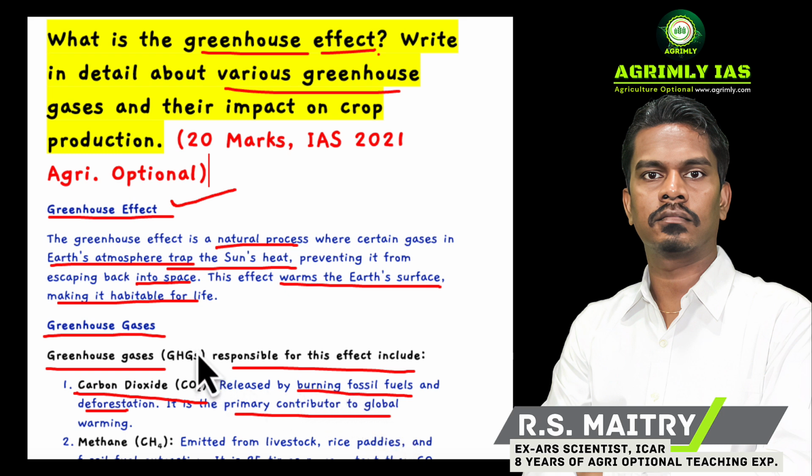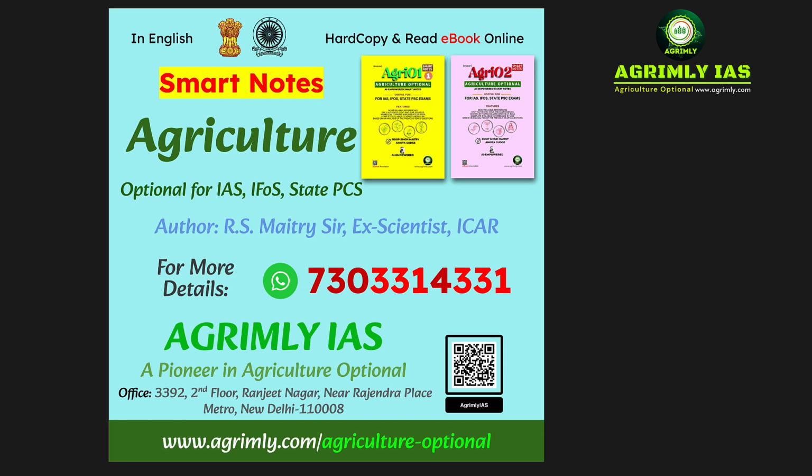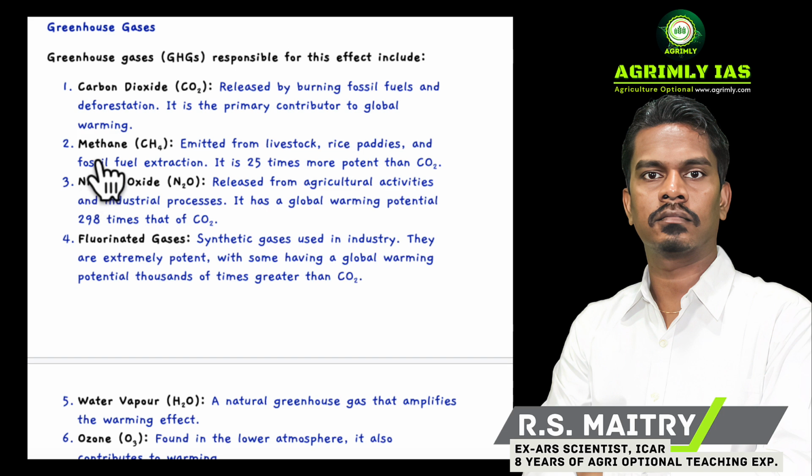We must know that different greenhouse gases have different global warming potential, the capacity of raising temperature and trapping heat. Carbon dioxide has a global warming potential of 1. The second important greenhouse gas is methane. Methane is emitted from livestock, rice fields, and fossil fuel extraction, and it is almost 25 times more potent than CO2 in terms of global warming.